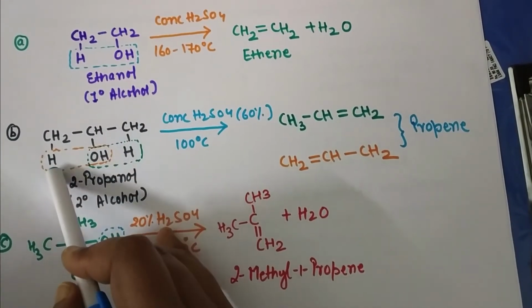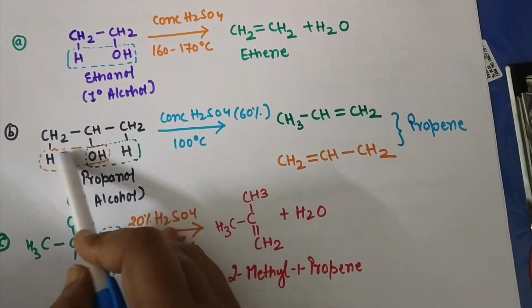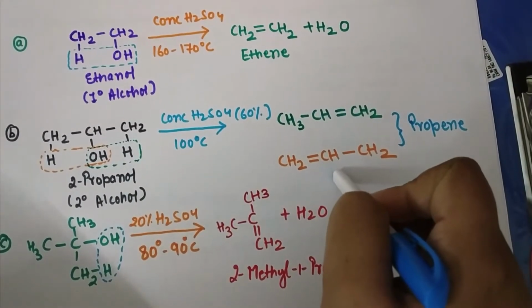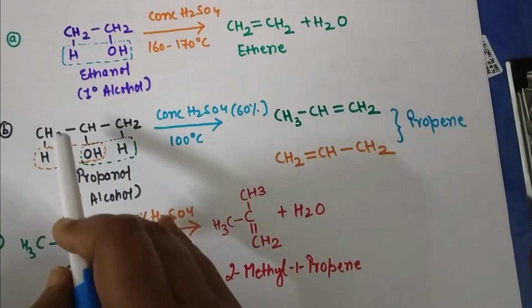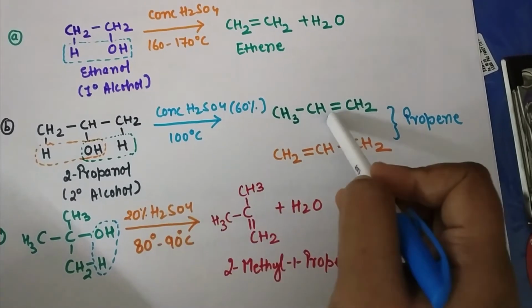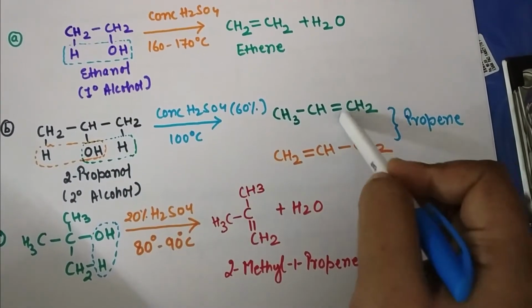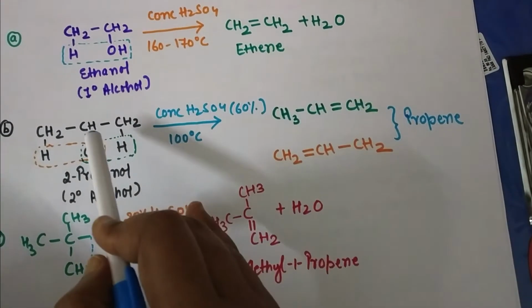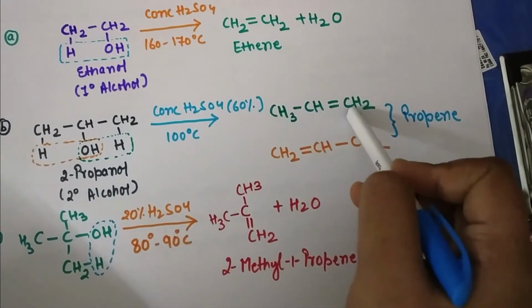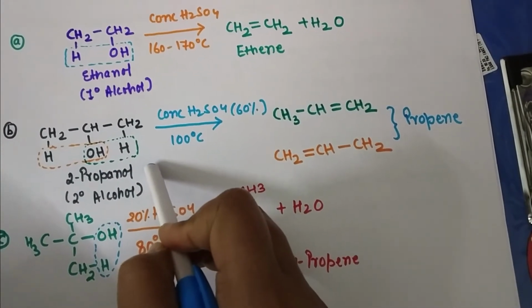Again, in the next case if the hydrogen is eliminated from this carbon and the hydroxy from this carbon, you will again get the same propene as a product. Because you get the same product in secondary alcohol, it is known as symmetrical alcohol. It doesn't matter from which carbon the hydrogen is eliminated, you are getting the same product.